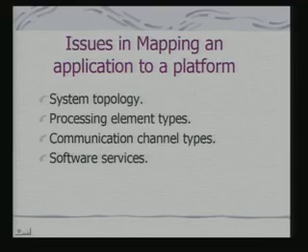So related to this is that when we are starting from a functionality and have gone into a task graph, the question is how do you map your task or your application to a platform? And one aspect of the mapping is the mapping onto the hardware architecture of the platform. So we have to keep track of, or know about, the system topology, requirements about the different processing elements, and what the different kinds of communication channels available are. There may be constraints in terms of communication channels.